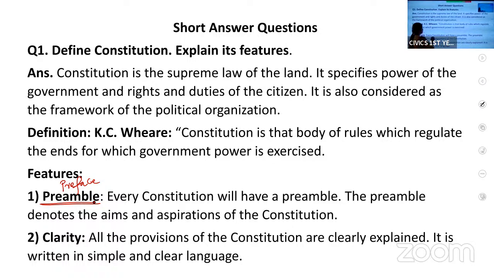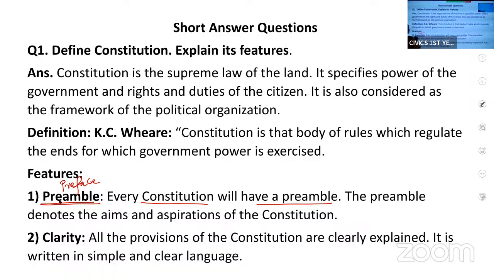Every constitution will have a preamble. If you see the preamble, you will get an idea why the book has been written. What is the aim, the objective of writing that book? That is mentioned in the preface.